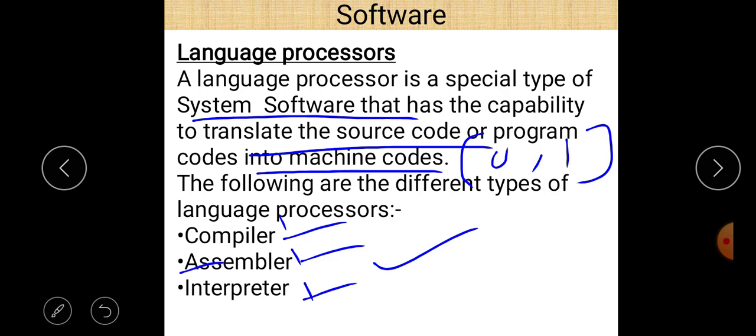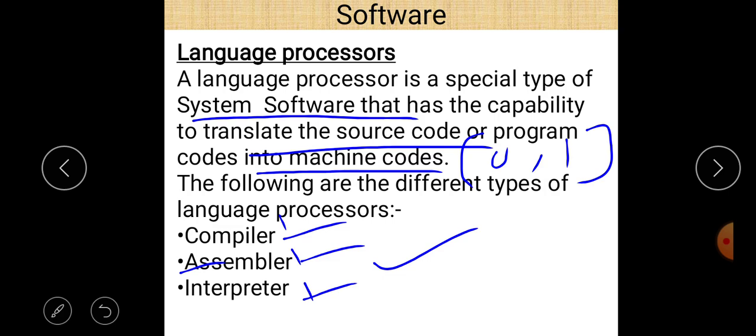When we talk about high level language, always remember in mind that assembler is used to convert the source code of assembly language into binary form, and assembly language is the low level language. When we talk about high level language, then high level language source code again can be converted into low level language by compiler or interpreter.